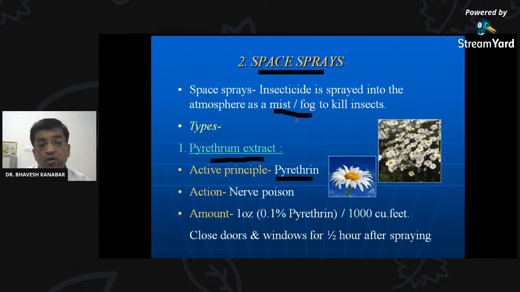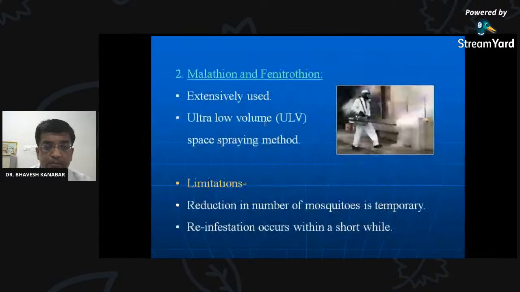For generation of the fog, it is using kerosene or diesel. So it is diesel oil or kerosene oil which is used in the space spray. The pyrethrum is no poison. Remember that Paris green is the stomach poison. Here this pyrethrum extract is no poison, and the amount of this is 0.1% pyrethrin per 1000 cubic feet. If we apply it into the space in the house, we have to close the doors and windows for half an hour after spraying.